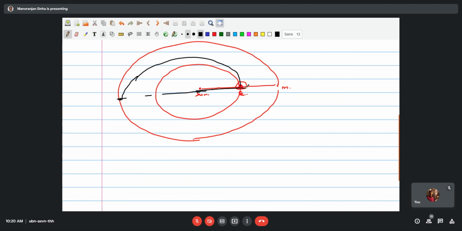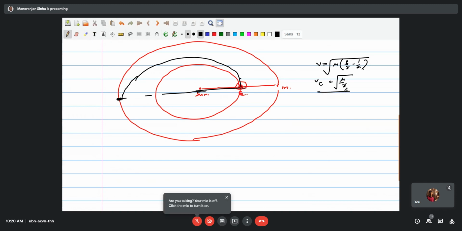So whatever impulse is required, you give it here, and then use this equation v equals root of mu times (2 by r minus 1 by a), and v circular is just root of mu by r. So it's moving in a circular orbit. Initially, what you are assuming is that it has a certain velocity in the orbit where it's situated, and then in the Hohmann transfer you calculated by subtracting these two to get the impulse. But in the case of the interplanetary, what we did, this is the Earth here.